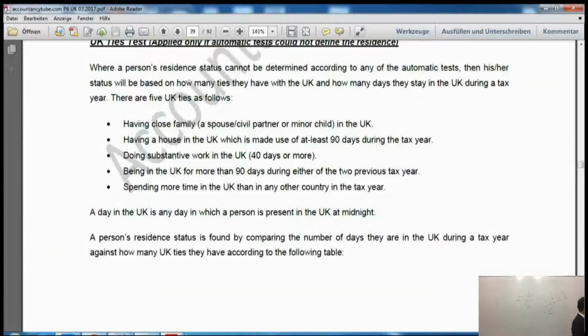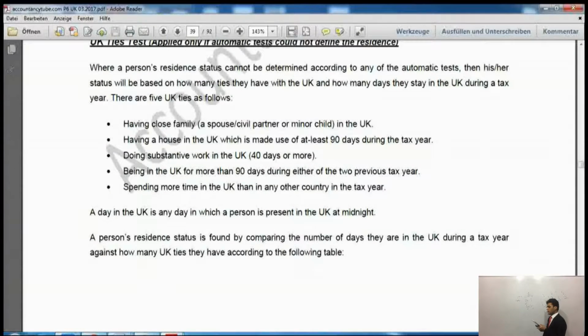After that, it says being in the UK for more than 90 days during either of the previous 2 tax years, then that is also a tie. After that it says spending more time in the UK than in any other country, that would also be a tie. Now these are only 5 ties.